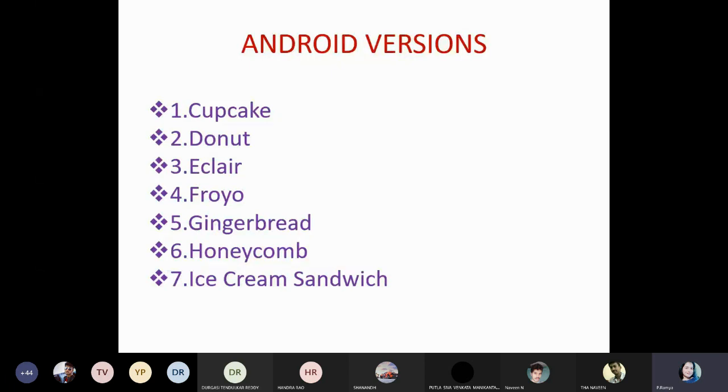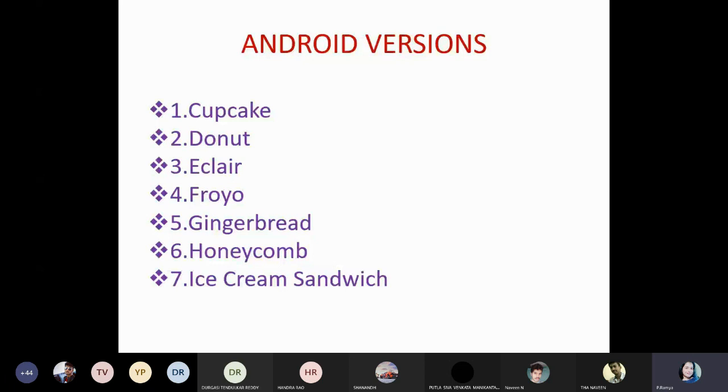Alpha is the first Android version, but it was not included within the Android versions. While testing it, it had some errors. It doesn't satisfy our requirements. Because of that reason, it was eliminated from the Android versions. So if anyone asks what the first Android version is, simply say Cupcake is the first Android version. Don't say Alpha. Why? Because Alpha is a failed version. So if anyone asks what the first version of Android is, simply say Cupcake.